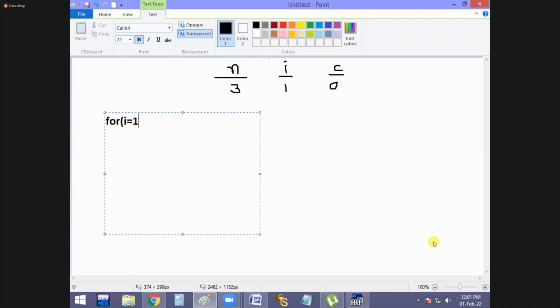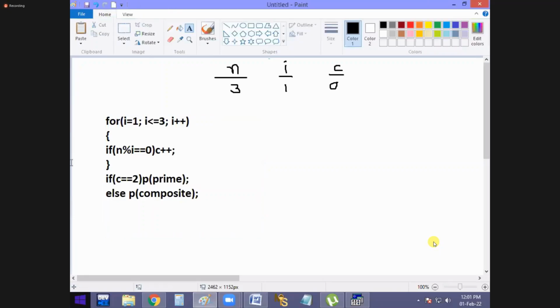And now the program started, guys. For I equal to 1, I less than or equal to 3, I plus plus. Now a small condition: if N % I equal to 0, count plus plus. If C equal to 2, print prime, else print composite. It's over, your program is finished. Now check it out, guys. Is our program complete or not?